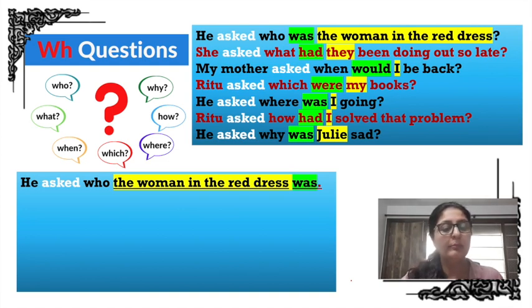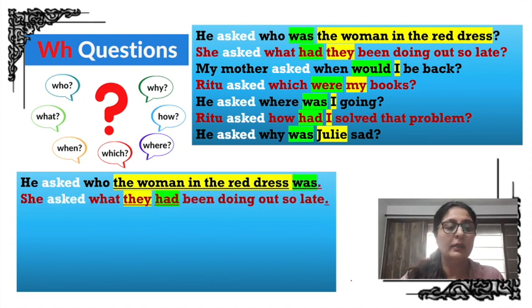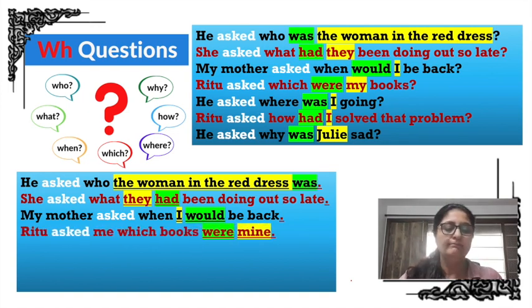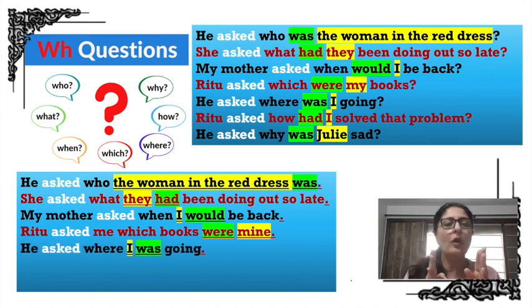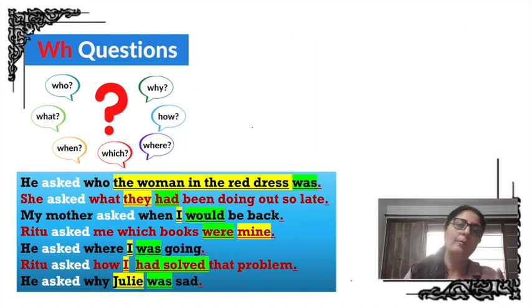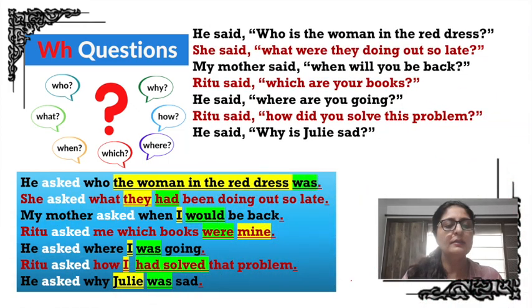Instead of would I, it becomes I would. Were my becomes were mine. Was I, I was. Had I, I had. Was Julie, Julie was. So it is a simple trick. You swap the noun or the pronoun with the verb and it will become a statement from a question. So this is the correct one.